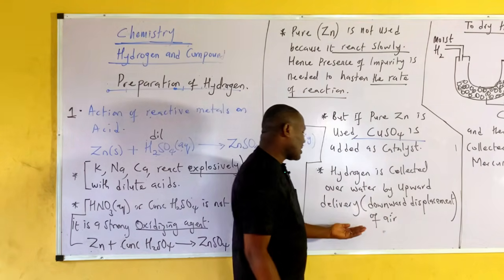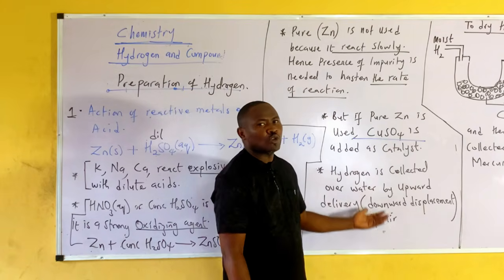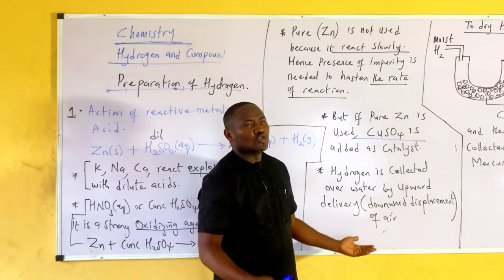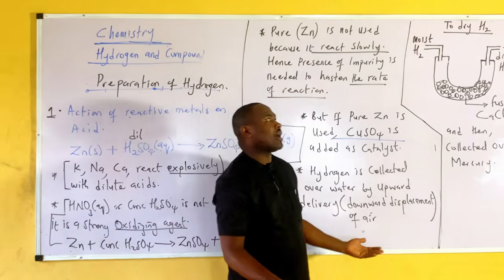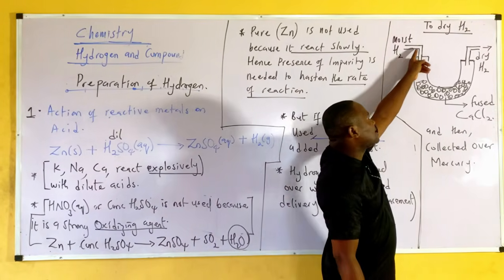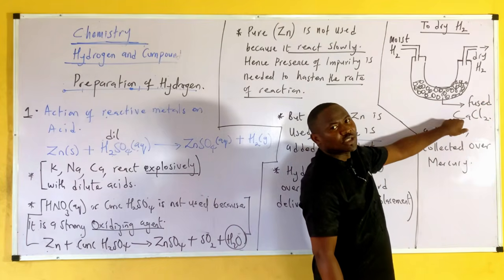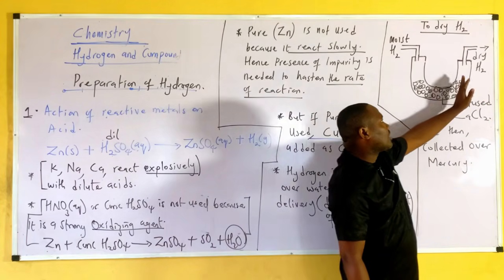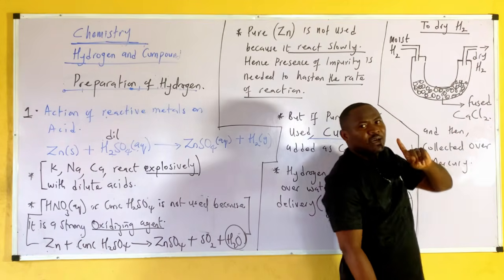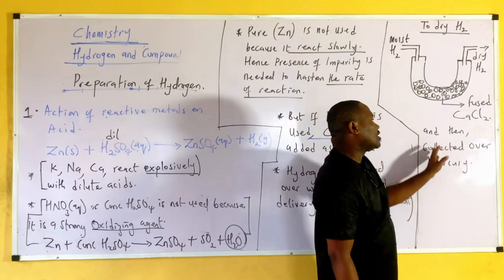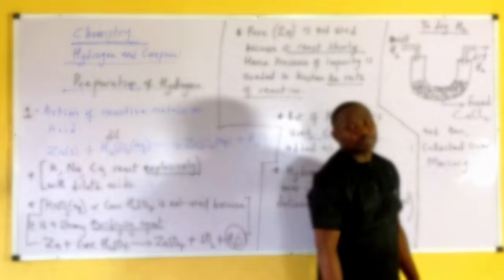Now, it means that the hydrogen gotten, since it's collected over water, is moist. So how can we make the hydrogen dry? We make it dry by passing the moist hydrogen through calcium chloride. This is a drying agent. Then when we do that, we get a dry hydrogen. Then finally, take note, hydrogen is collected over mercury.